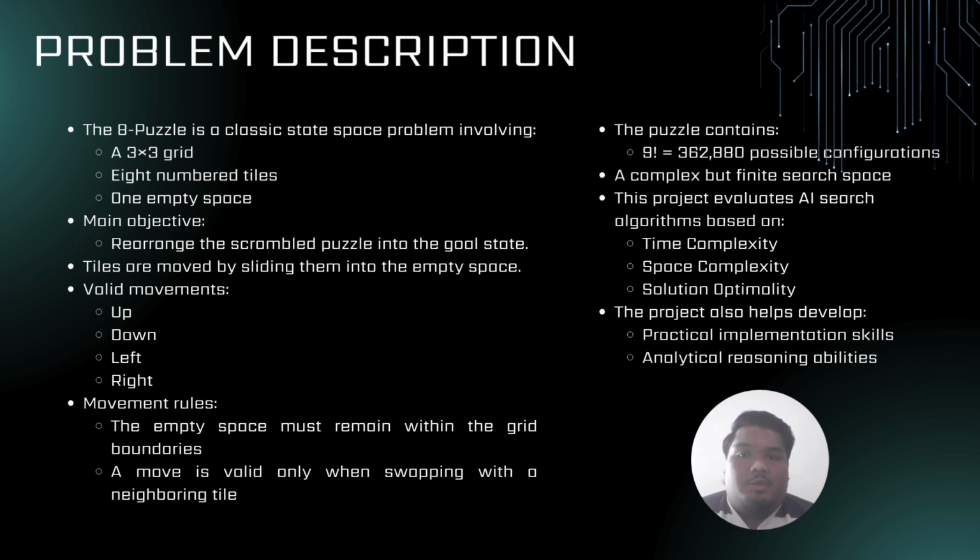Okay, now we continue to the problem description. The eight puzzle is a classic state space problem involving a 3 times 3 grid, 8 number tiles and 1 empty space. The main objective is to rearrange the scrambled puzzle into the goal state. The tiles are moved by sliding them into the empty space, and the valid movements are just up, down, left, and right. The empty space must remain within the grid boundaries, and a move is valid only when swapping with neighboring tiles.